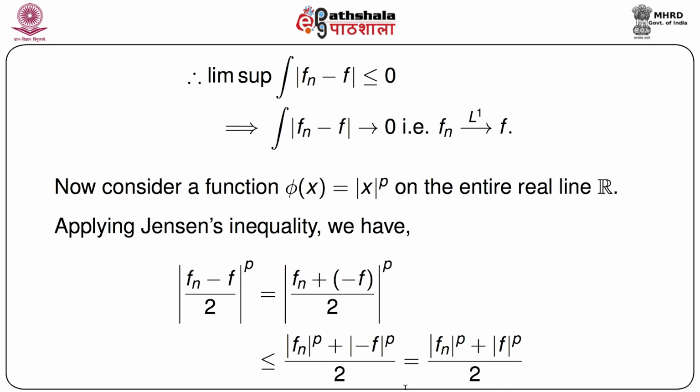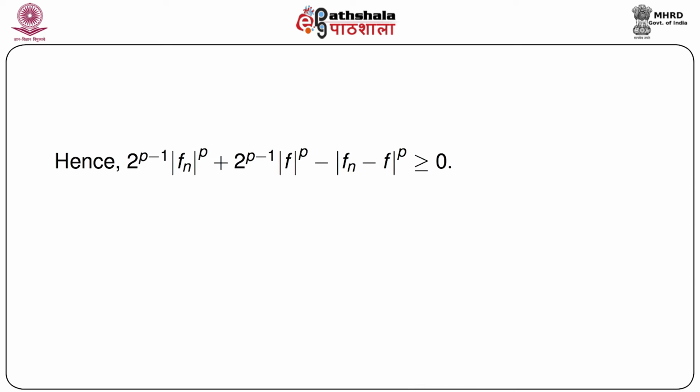Now multiplying both sides by 2 to the power p, we have 2 to the power p minus 1 mod of fn to the power p plus 2 to the power p minus 1 mod of f to the power p minus mod of fn minus f to the power p greater than or equal to 0.